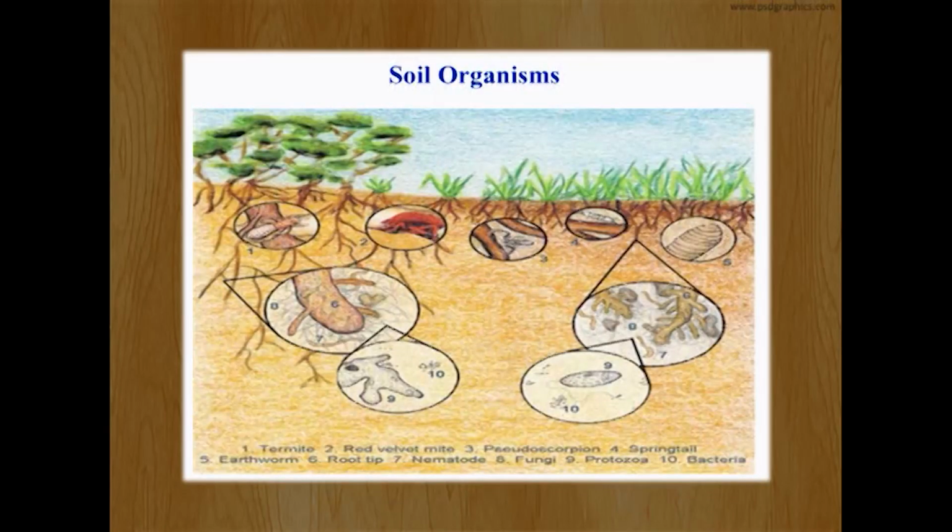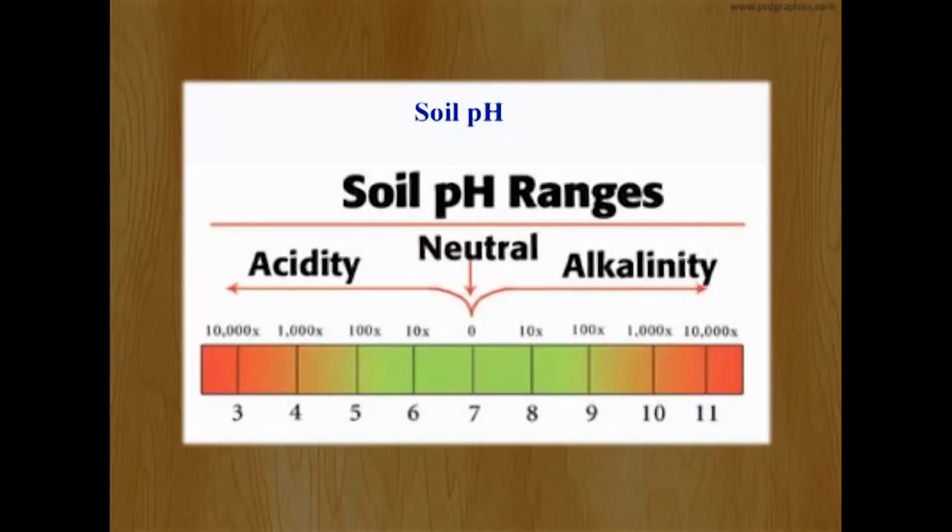Now let us move to soil microorganisms. We know they play an important role in maintaining soil fertility. Let us now see soil pH. We know that every organism has a pH in which it is able to grow, and the soil likewise has a pH. Similarly, the soil pH also affects the ionization and overall charge of the mineral ions.